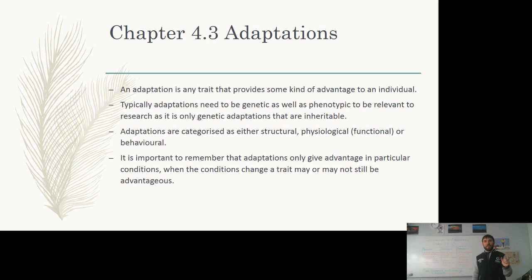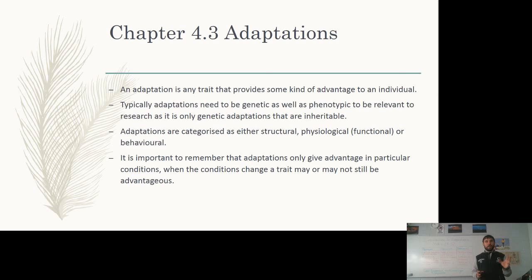An adaptation is any trait which provides some kind of advantage for an individual. Typically, adaptations need to be genetic, and this is just because they need to be passed on. It's not enough just to have a phenotypic kind of adaptation, because that's not going to be passed on to your offspring. So for example, if you, for whatever reason, develop very strong muscles, so go to the gym and work out and that sort of thing, this is not as interesting in terms of our investigations of adaptations, because this is only a phenotypic or an environmental adaptation. It's not genetic. It's not going to be passed on.